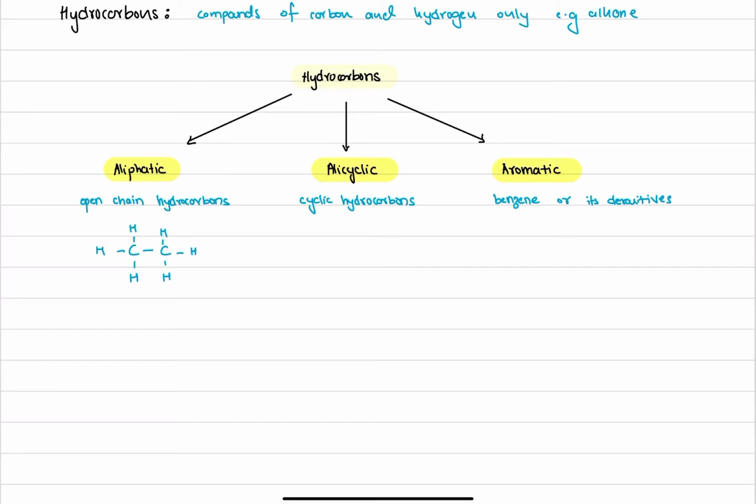Alicyclic, on the other hand, are cyclic hydrocarbons. If these hydrocarbons were to enclose upon each other and form closed structures, then you can call them cyclic hydrocarbons. We will get to the details of this in a minute. Aromatic hydrocarbons are basically benzene and its derivatives, to put it very simply. What is benzene? That will come in a minute as well. But before that, let us completely understand aliphatic hydrocarbons. I hope you are now well aware of what open chain hydrocarbons means.